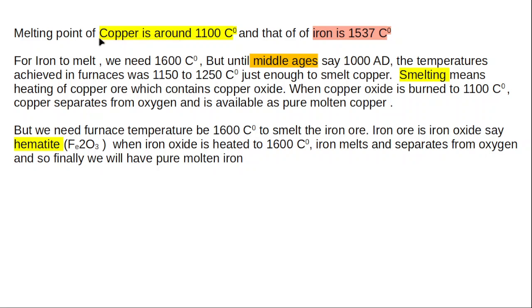And so ancient people were able to collect copper from azurite stones, but could not get iron from iron ores. The best example of iron ore is iron oxide, which is called hematite. That is the reason the Iron Age came very late, at 1200 BC.